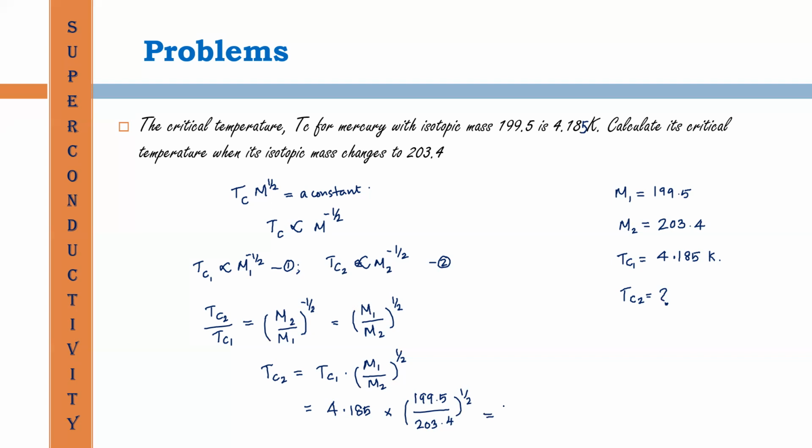When we calculate this quantity, it must be equal to 4.139 Kelvin.